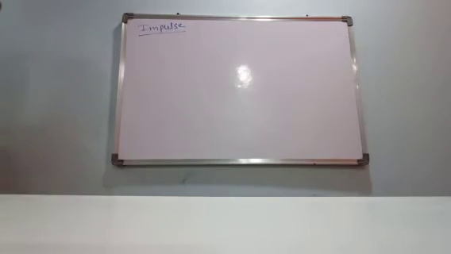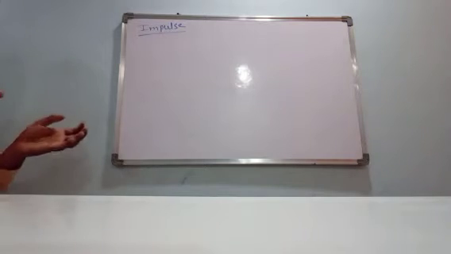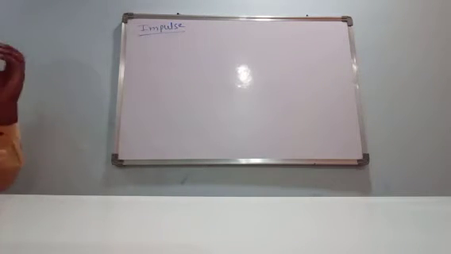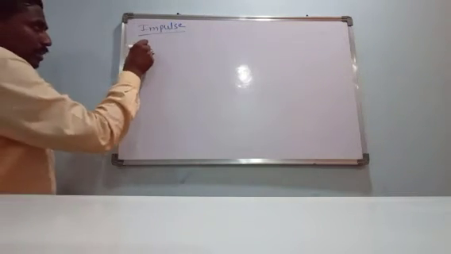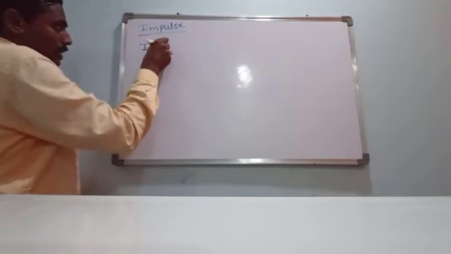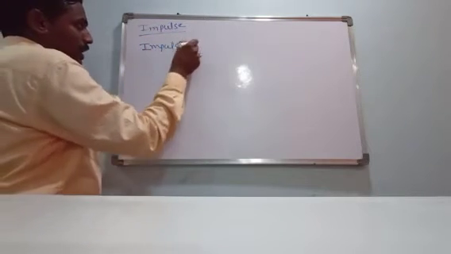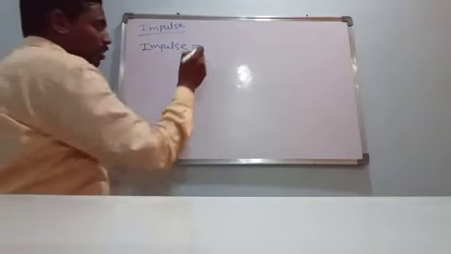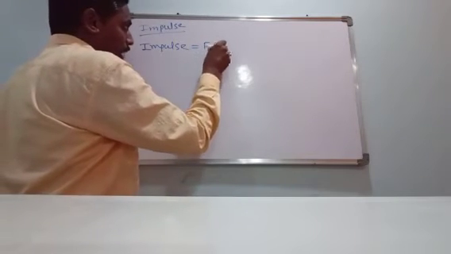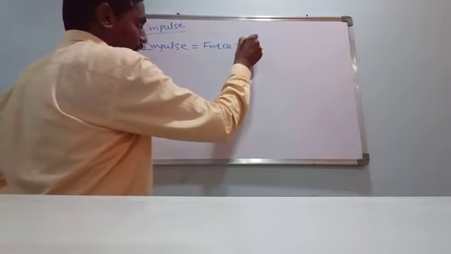If you apply a force on any object for a certain time, sometimes the force and the duration of the applied force, those two physical quantities can't be found separately. In that case we have to use impulse. Then what is impulse? Impulse is the product of force and the time duration.